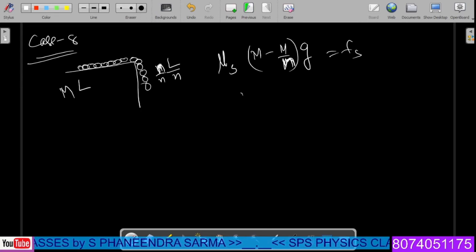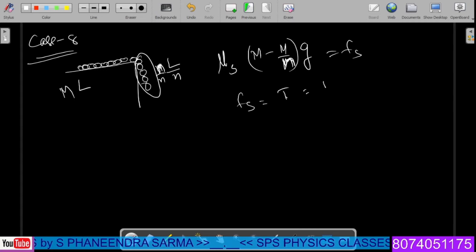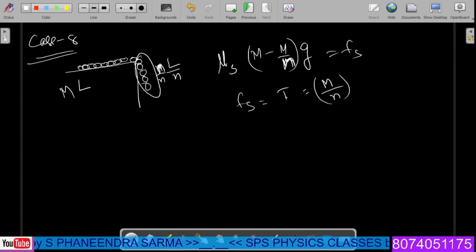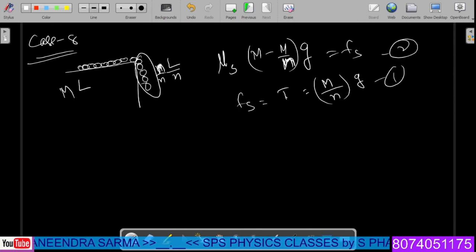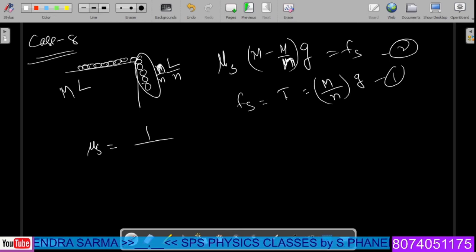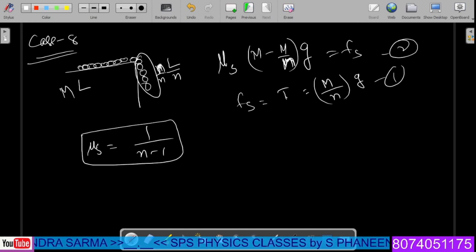So for this particular value, Fs is equal to the tension in the link, this entire link. This entire link contains a tension value of how much? The mass will be M by n, and the acceleration due to gravity will be g, we can write down here. Now, upon equating both sides, equation 1 and equation 2, we have the simple scenario, that is mu s is equal to 1 by n minus 1, upon cancellation of everything. Taking the LCM, we will get the final answer as mu s is equal to 1 by (n minus 1).